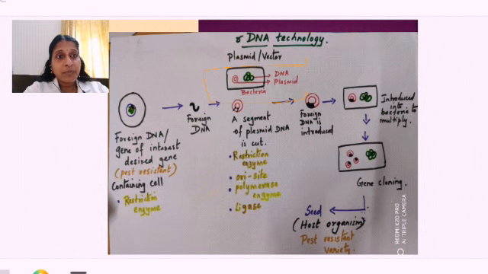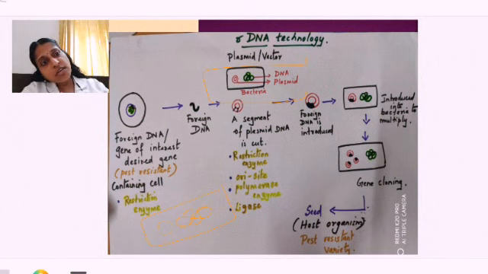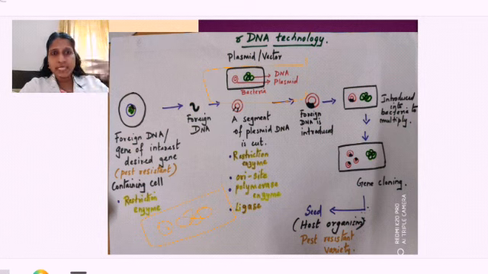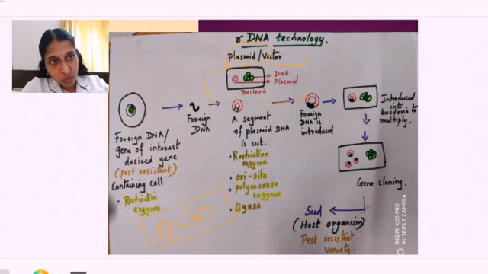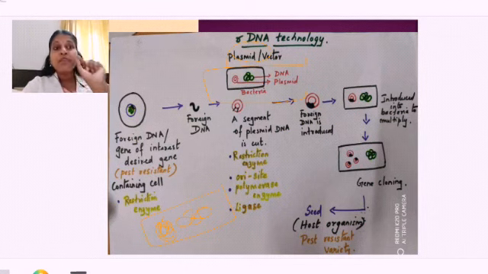When you are seeing this bacteria, you have learned the structure of bacteria. The bacteria has its own DNA plus an extra chromosomal DNA. One more DNA is present beside the main DNA. That extra chromosomal DNA, we call it plasmid, not plastid, that's different, that's chloroplast, right? So it's plasmid. Extra chromosomal circular DNA is present, and that one we call plasmid.